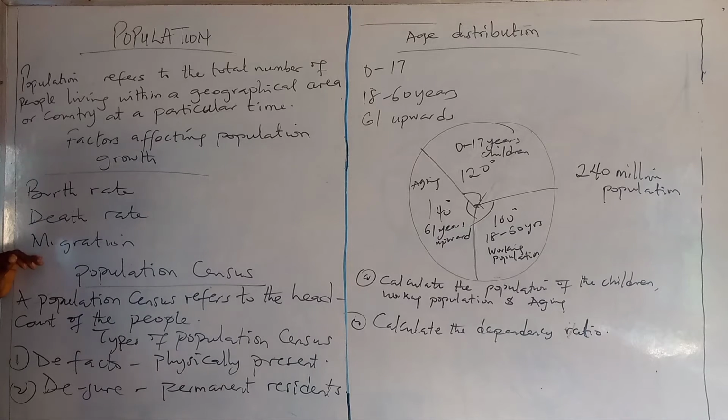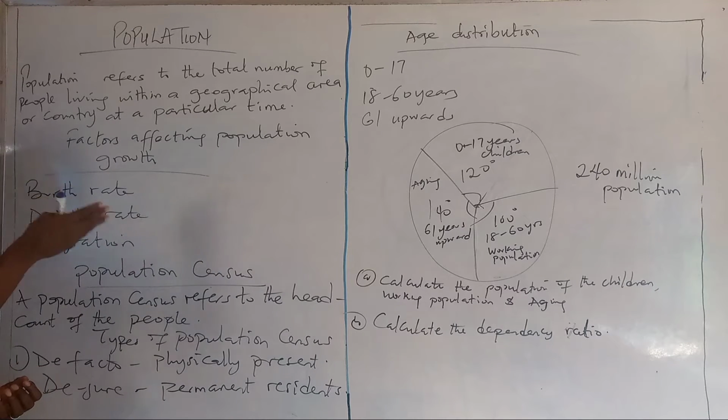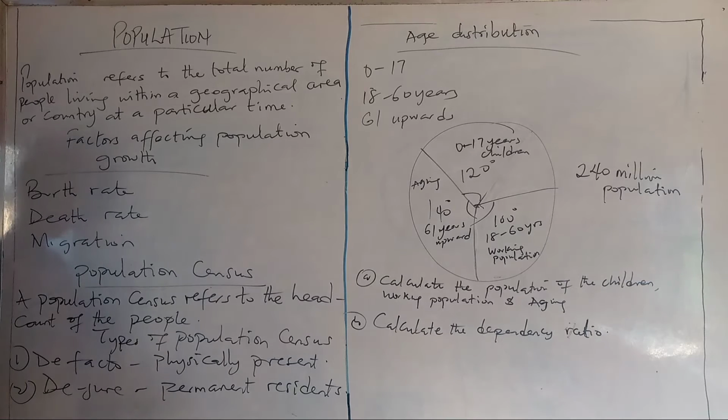And looking at migration as well. Migration talks about the emigration and the immigration, that is, those that come in and those that go out. Now, if those that go out of the country are higher than those that come into such a country, that means it will affect the population negatively. But if those that come in are higher than those that go out of the country, that means there will be a positive increase in the population.